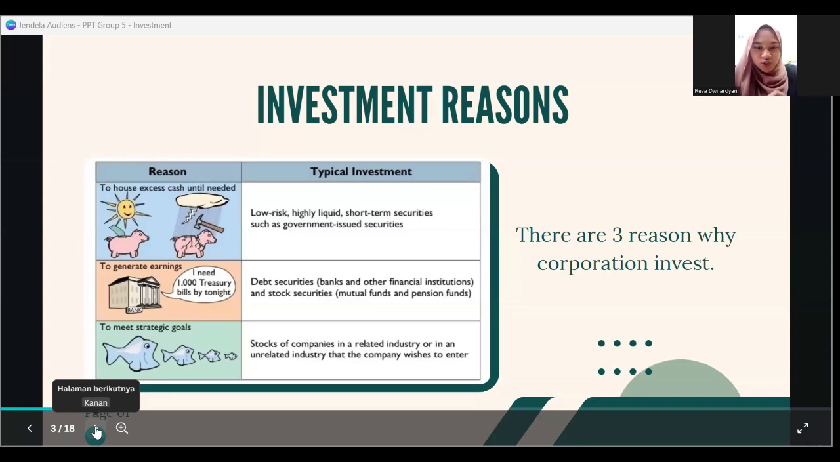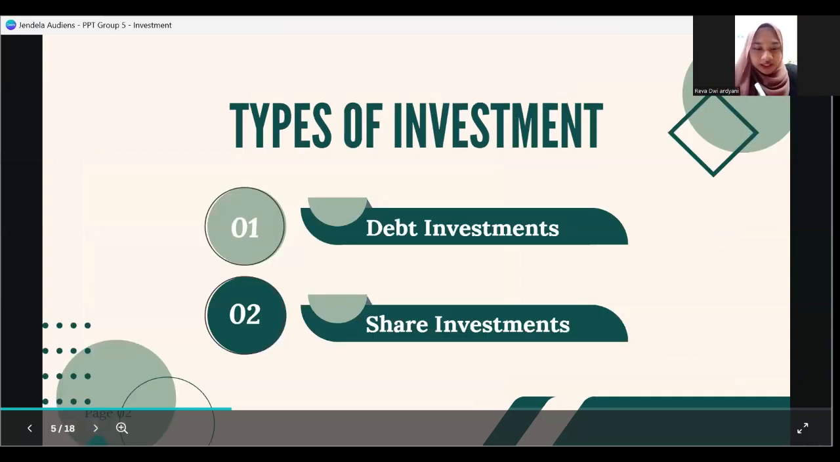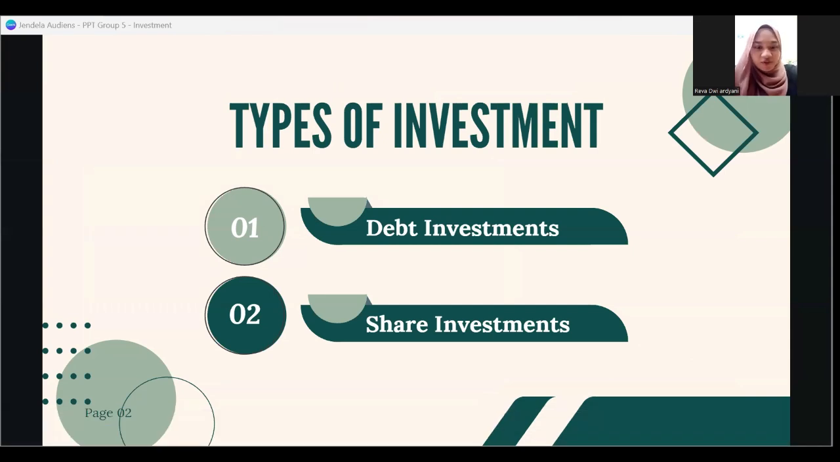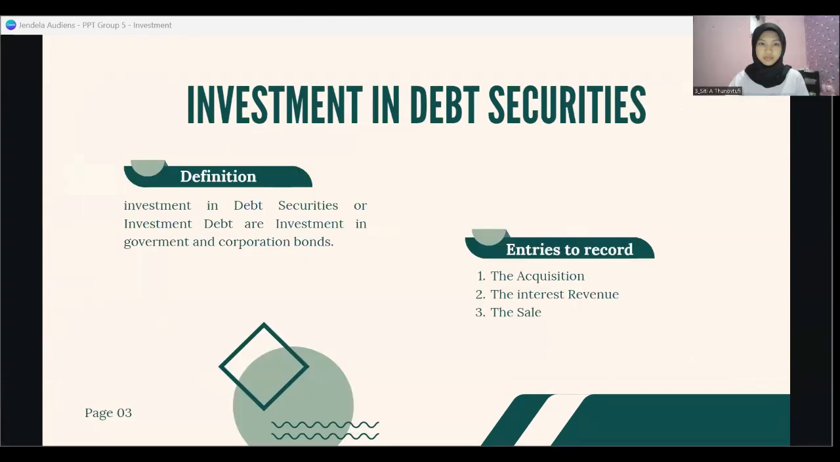There are two types of investment: debt investment and share investment. Investment in debt securities are investments in government and corporate bonds. Stock investments are investments in the capital stock of the corporation.